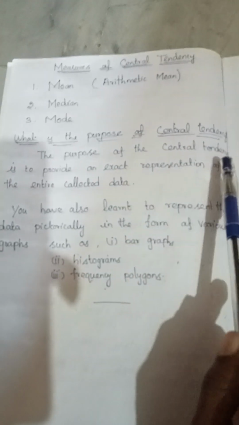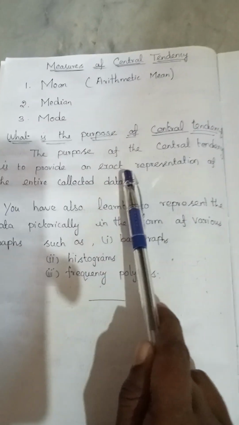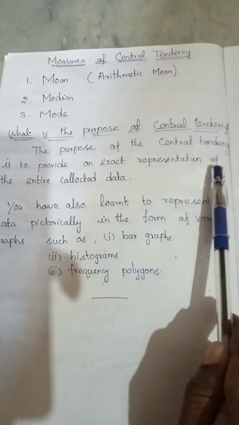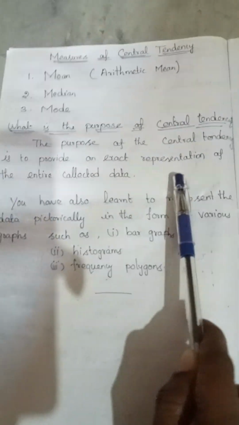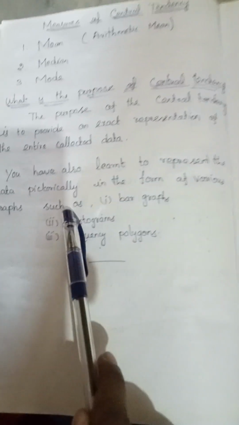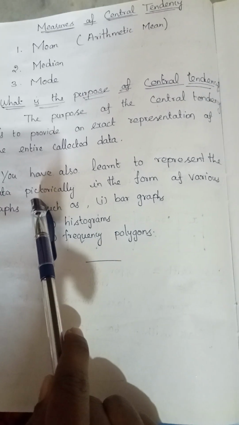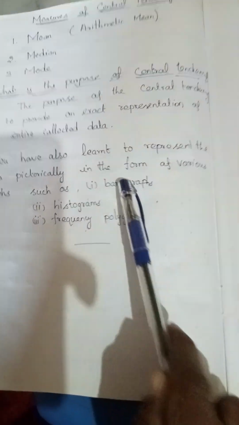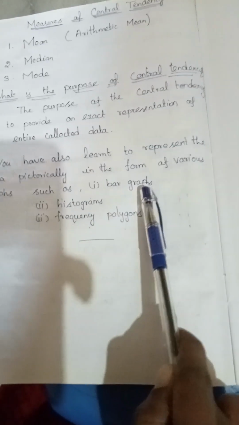The purpose of central tendency is to provide an exact representation of the entire collected data. You have learned to represent the data pictorially in the form of various graphs such as bar graphs, histograms and frequency polygons.